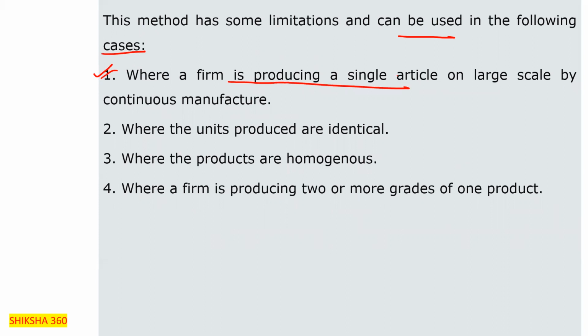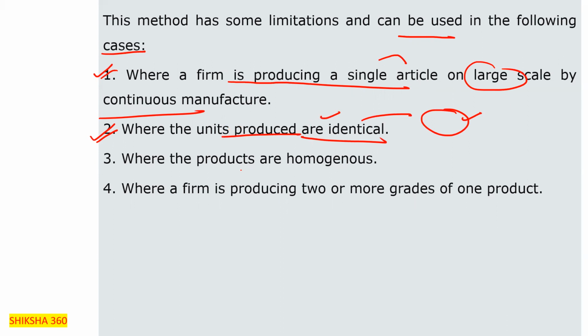This method is used where a firm is producing a single article on large scale by continuous manufacture, where the units produced are identical, or there is only a little difference, and we are producing in large quantity. So where the units produced are identical, or where the products are homogeneous.